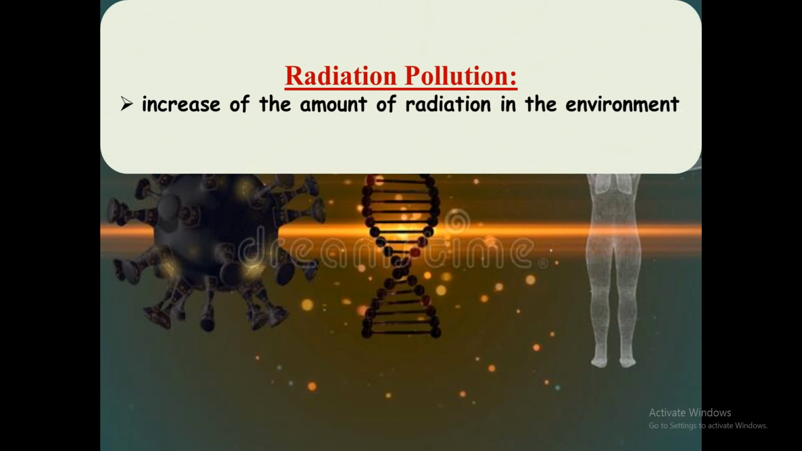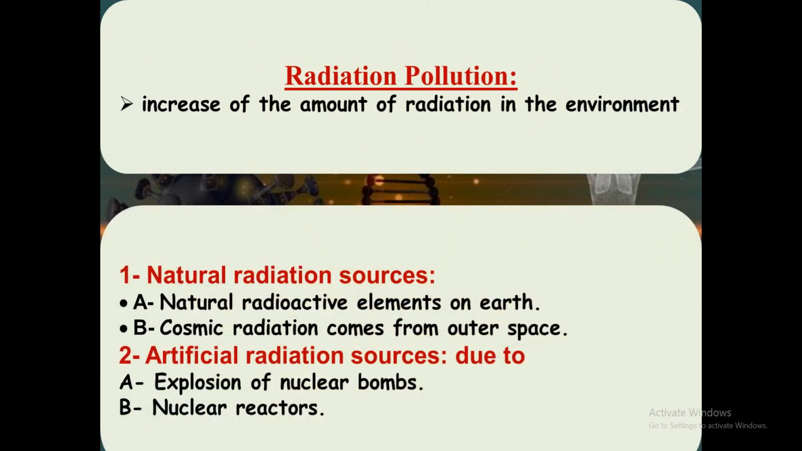Number two, radiation pollution. This means an increase in the amount of radiation in the environment. The natural radiation sources are natural radioactive elements on Earth, and cosmic radiation comes from outer space, so it's natural. But radiation pollution can also be artificial.